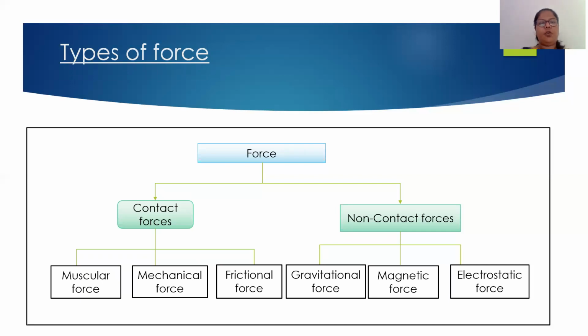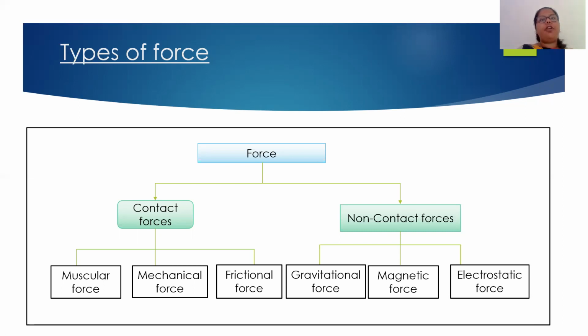Mainly the forces are of two types, contact force and non-contact force. Okay, now contact force. What is contact force and non-contact force? We can say that the object which is applying force and the object on which force is applied, listen to it very carefully, when they are in contact, it will be termed as contact force.